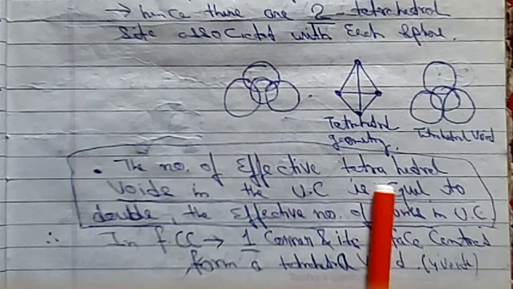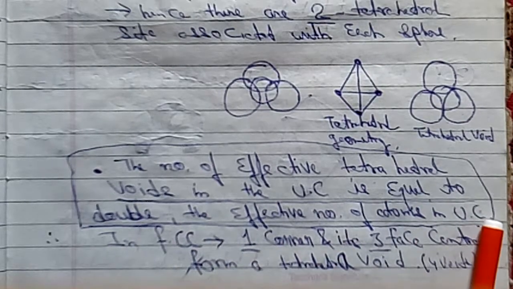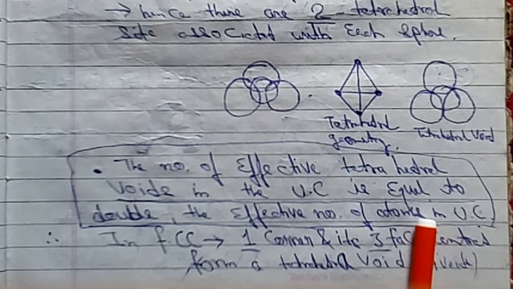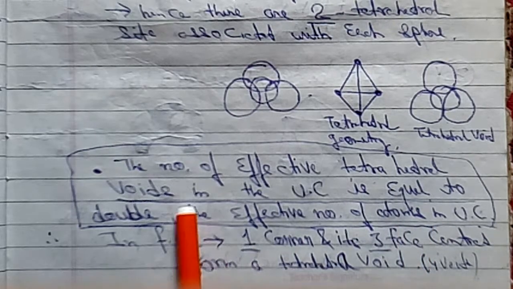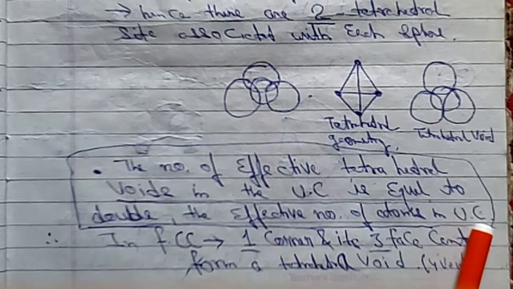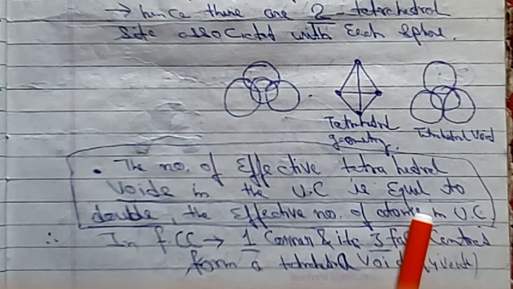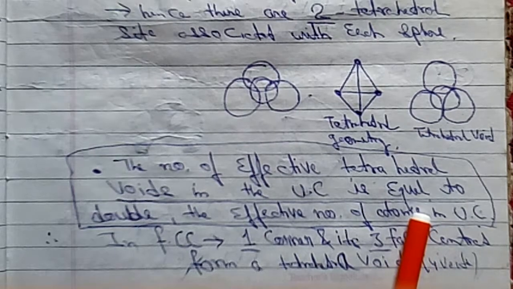Keep in mind that the number of effective tetrahedral voids in the unit cell is equal to double the effective number of atoms in the unit cell. In case of FCC, the value of Z is 4. So what will be the number of tetrahedral voids? It will be double, that is 8. So if the value of Z is 4, the number of tetrahedral voids will be 8. If the value of Z is 7 or 6, the number of tetrahedral voids will be 14 or 12.